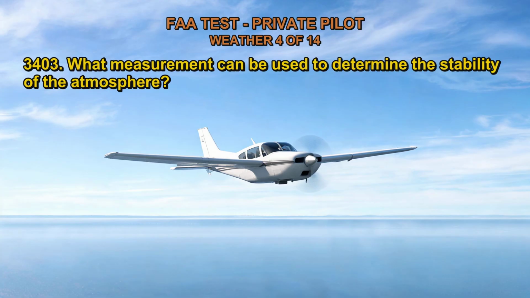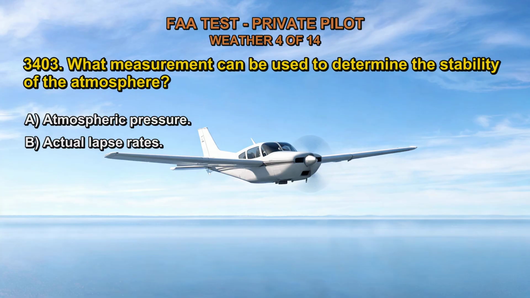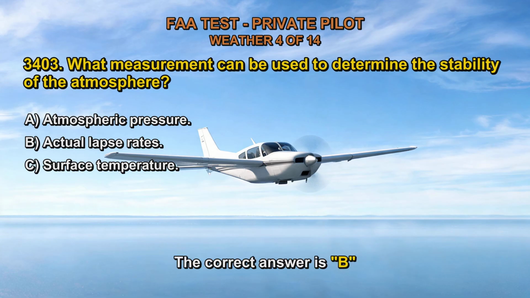3403. What measurement can be used to determine the stability of the atmosphere? A. Atmospheric pressure. B. Actual lapse rates. C. Surface temperature. The correct answer is B.